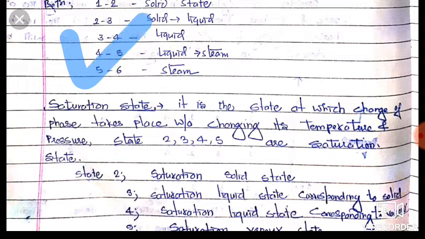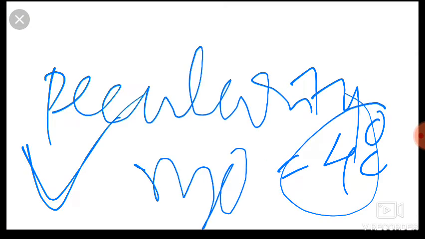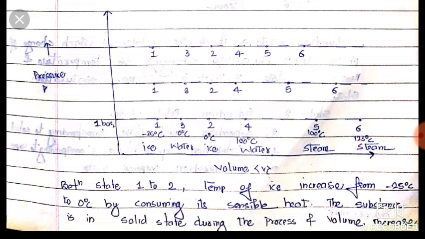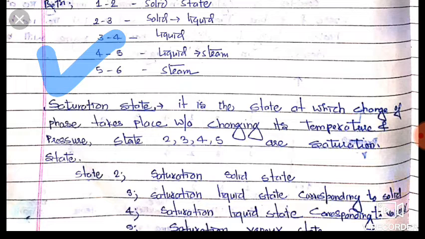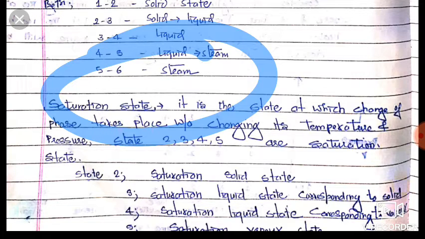You can see in the diagram, friends, from 1 to 2 it is in solid state, from 2 to 3 it gets converted into water, and from 3 to 4 it is water, the liquid state. From 4 to 5 it gets converted from water to steam, means liquid to steam, and from 5 to 6 it remains in steam form.